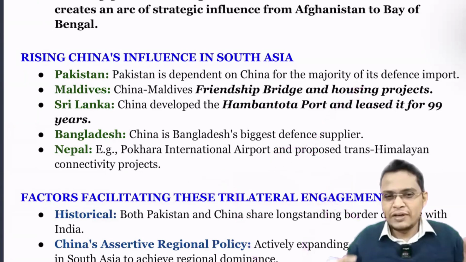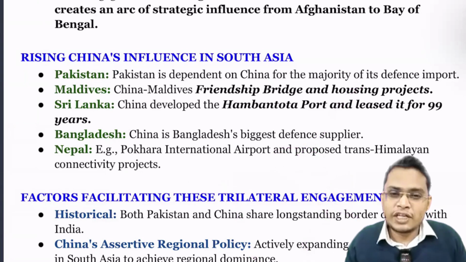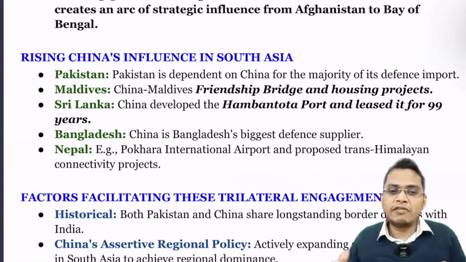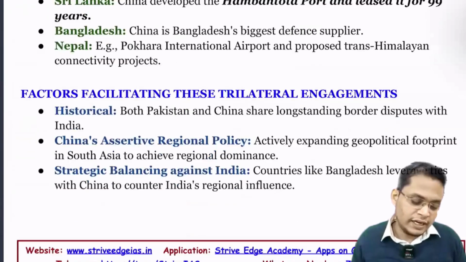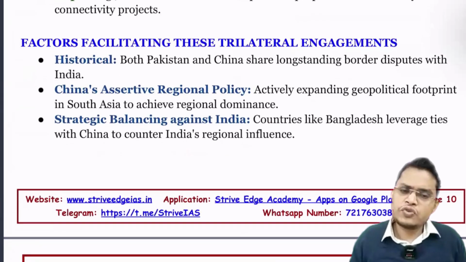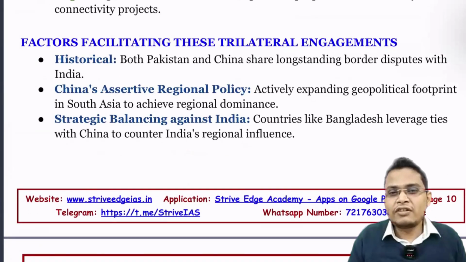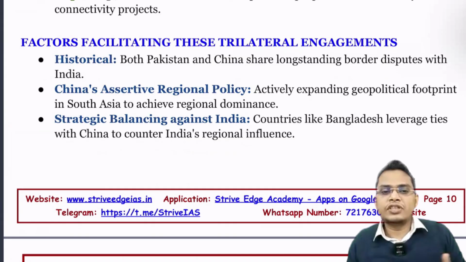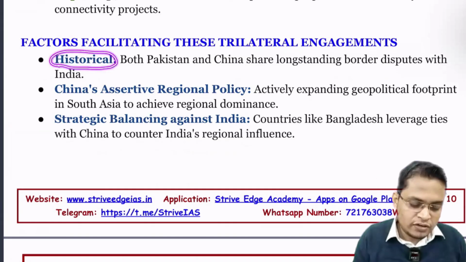So these are actually the deep inroads that are being made by China in our neighborhood. So that is what is creating concern now in India. Next we are going to see why. What are the factors for increasing Chinese influence in our neighborhood? So the first one is the historical factor.